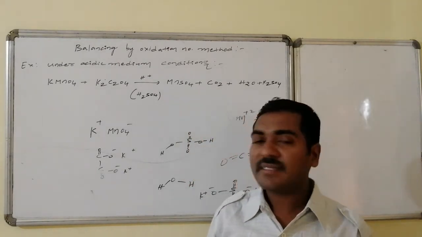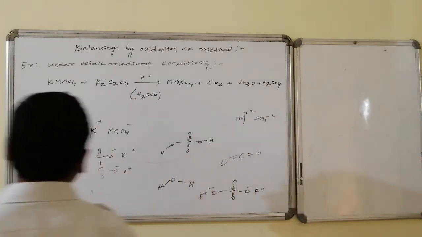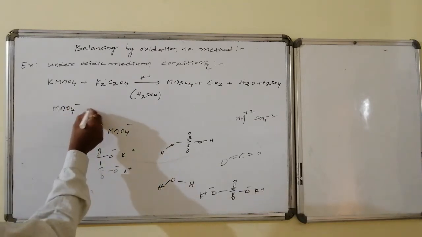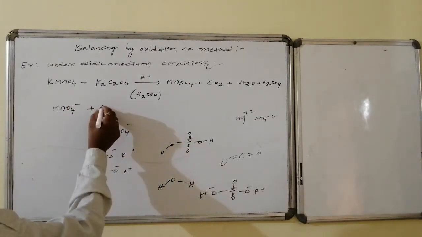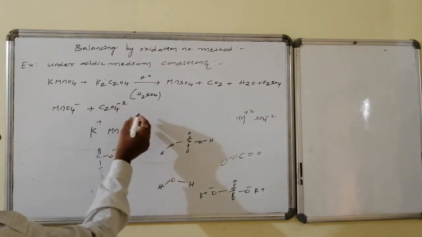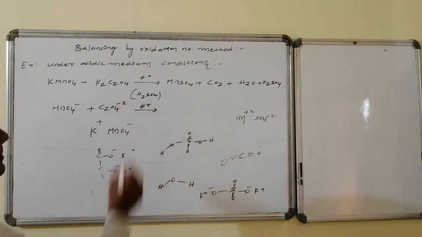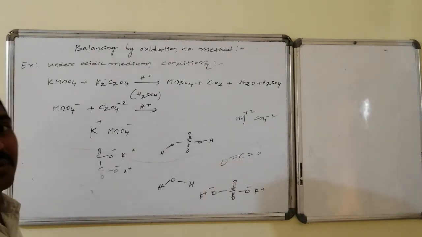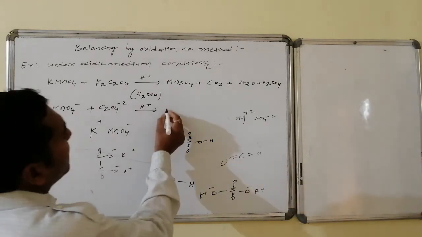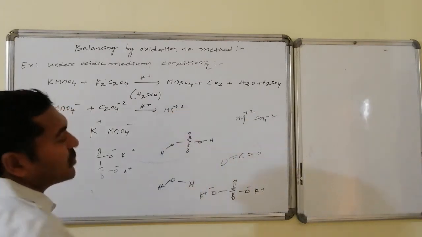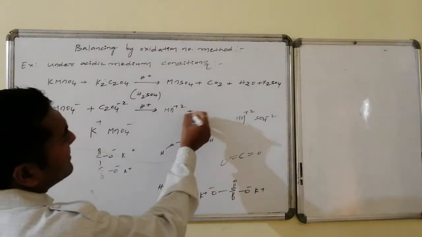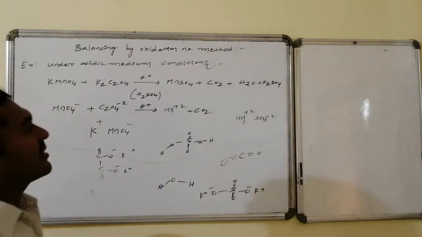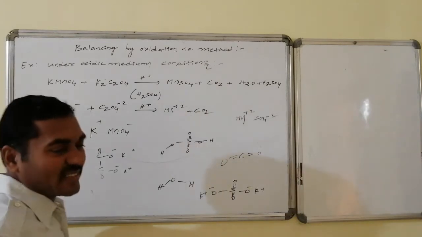Let us write the unbalanced ionic form of equation. This is MnO4 minus, which is allowed to react with oxalate, C2O4 2 minus, in presence of which medium? Acidic medium. The medium indication should be written as H plus, else we don't know whether it is the medium or not. Followed by it is converted to Mn2 plus. Carbon dioxide is a completely neutral covalent species, hence there is no ion and no spectator portion. Carbon dioxide, water and potassium sulfate remain as they are.